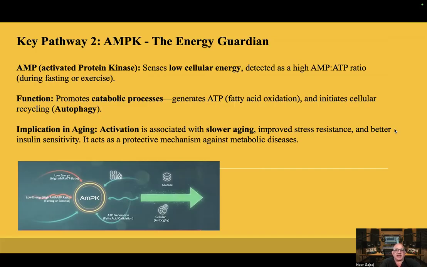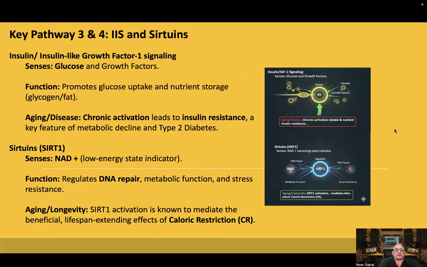It promotes catabolic processes, generates ATP, fatty acid oxidation, and initiates cellular recycling, autophagy. Activation is associated with slower aging, improved stress resistance, and better insulin sensitivity. It acts as a protective mechanism against metabolic diseases.